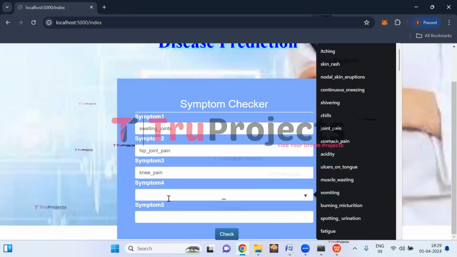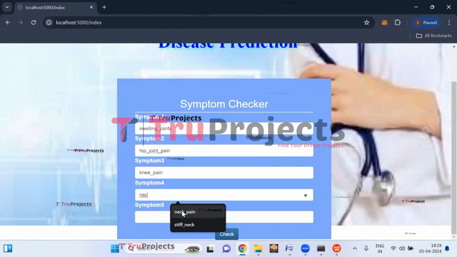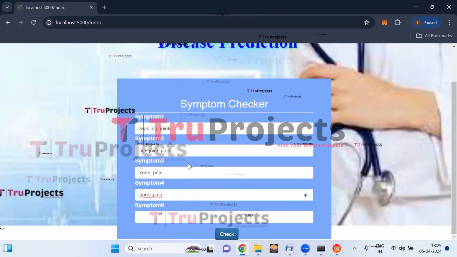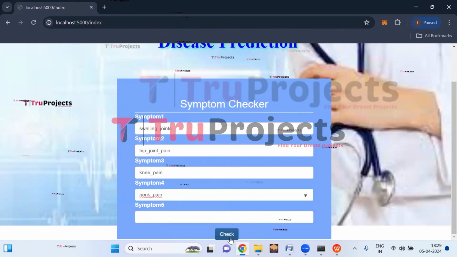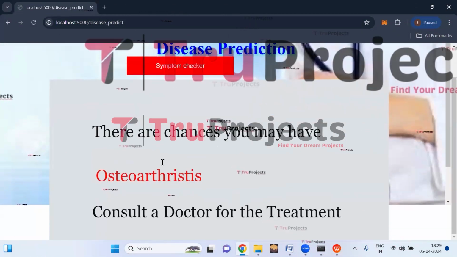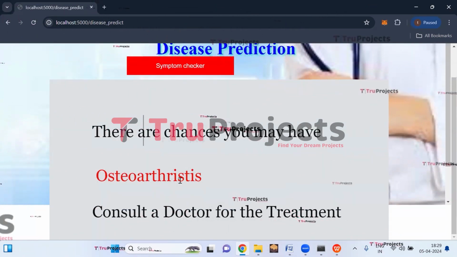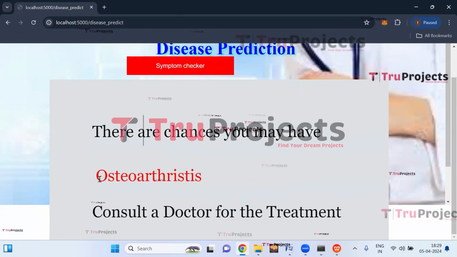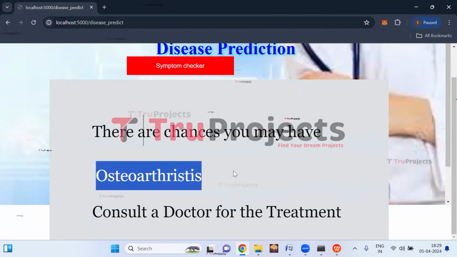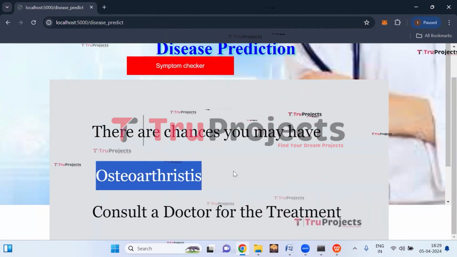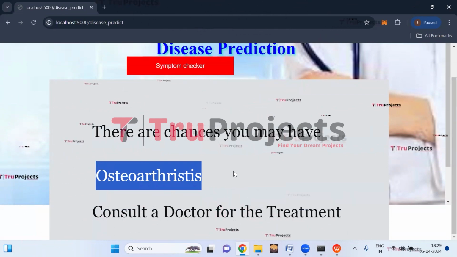The fourth symptom is neck pain. So these are the symptoms the person is having. Now click on the check button. Here we can see there are chances you may have osteoarthritis. So based on the symptoms, it is predicted as osteoarthritis. So it is better to consult a doctor in this case.